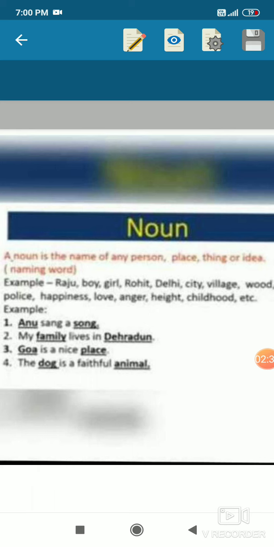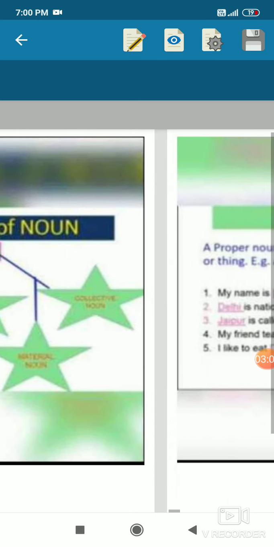Like these examples are given, and here these underlined words are nouns. It may be Anu or song, family, place, animal. Here it is mentioned what kind of noun they are, and all the underlined words are known as nouns. These are the kinds which we will discuss in detail one by one: proper noun, material noun, common noun, collective noun, and abstract noun.